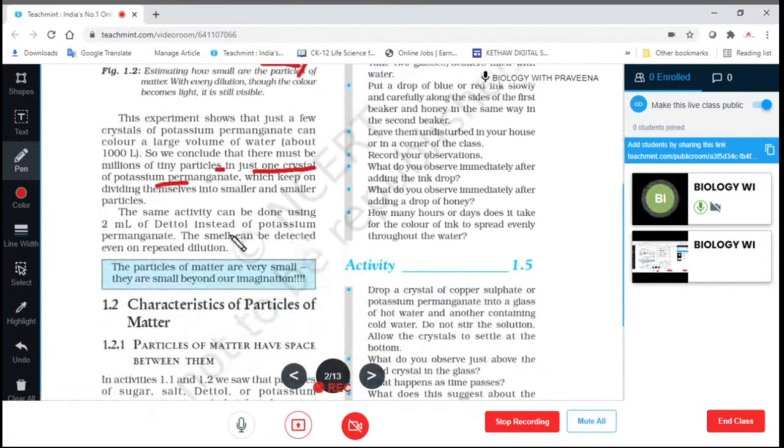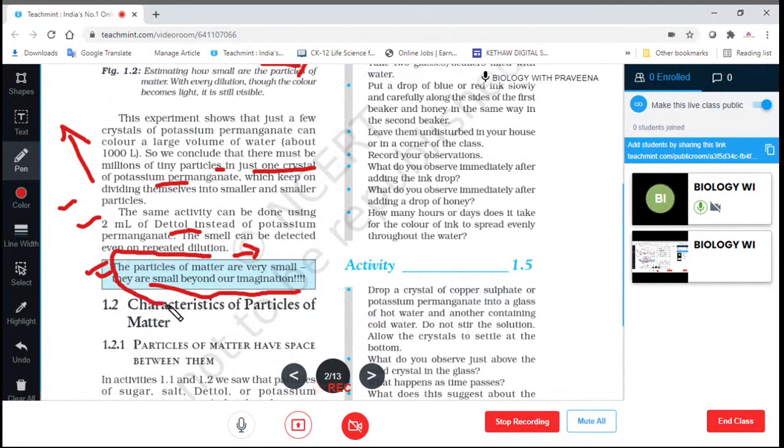The same activity can be done using 2 ml of Dettol instead of potassium permanganate. The above experiment can be repeated with Dettol also. The smell can be detected even on repeated dilution. So we can observe the Dettol smell with repeated dilutions. The particles of matter are very small. They are small beyond our imagination. Okay.